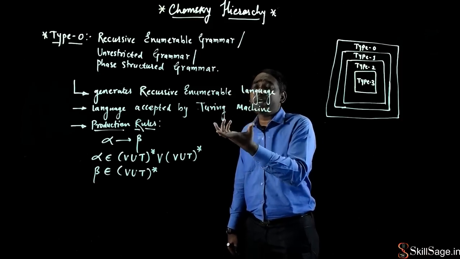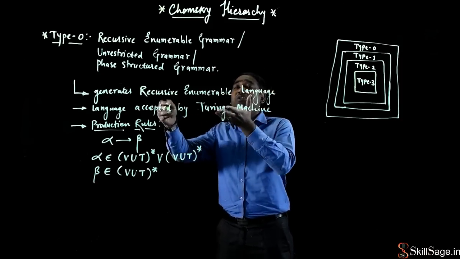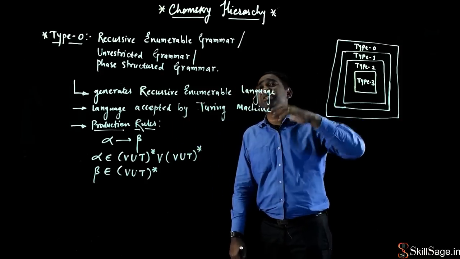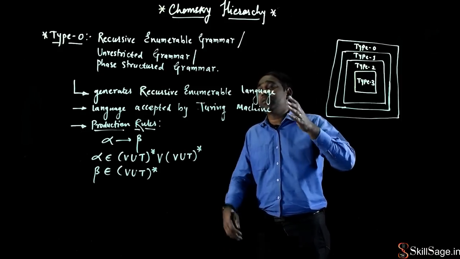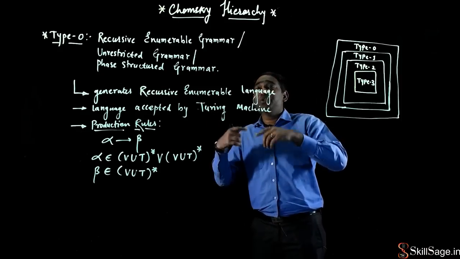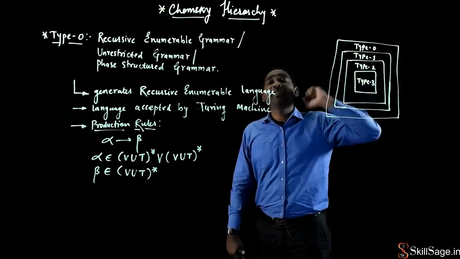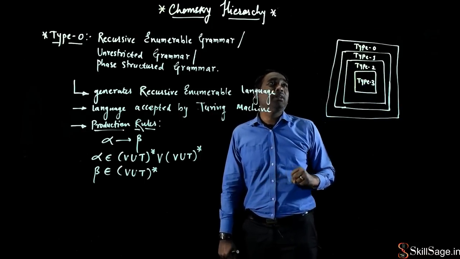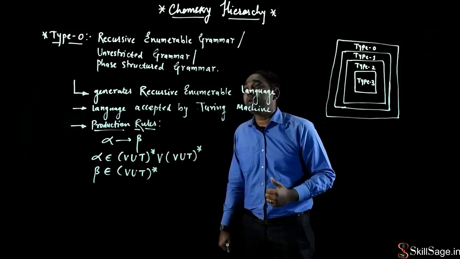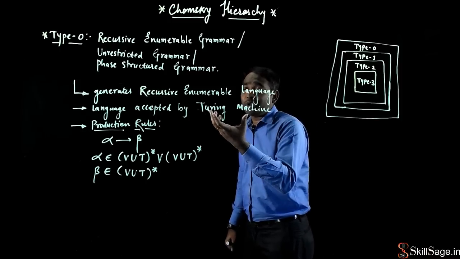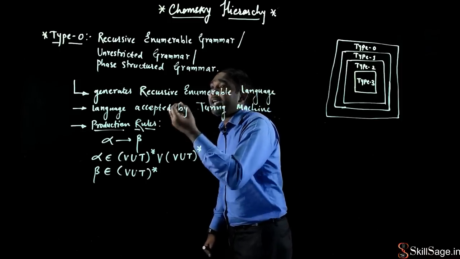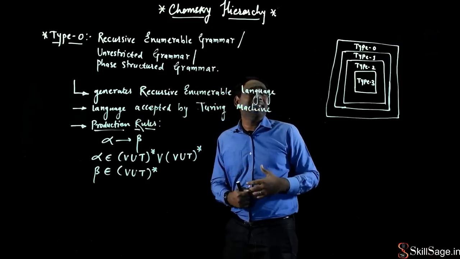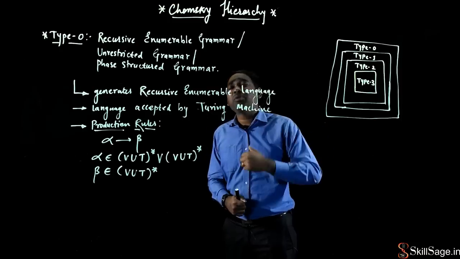If the recursive enumerable language is accepted by this Turing machine, we can say that the Turing machine is the most powerful machine here, because it is used to accept the language generated by this type 0 grammar. And from this Venn diagram, we come to know that type 0 is the most powerful grammar. So how can we say that this type 0 grammar is the most powerful?